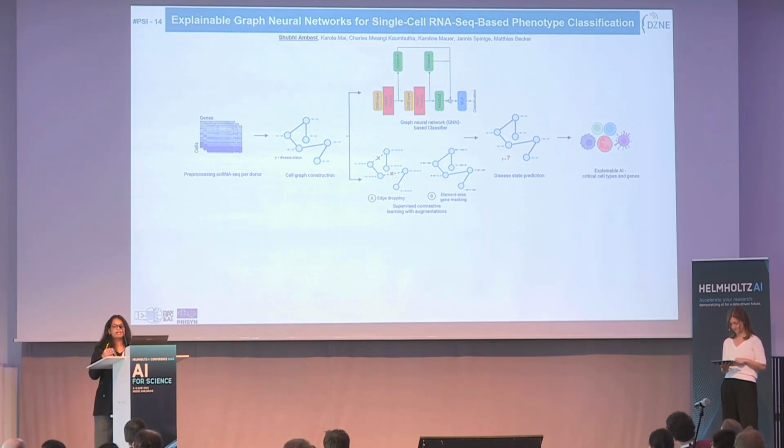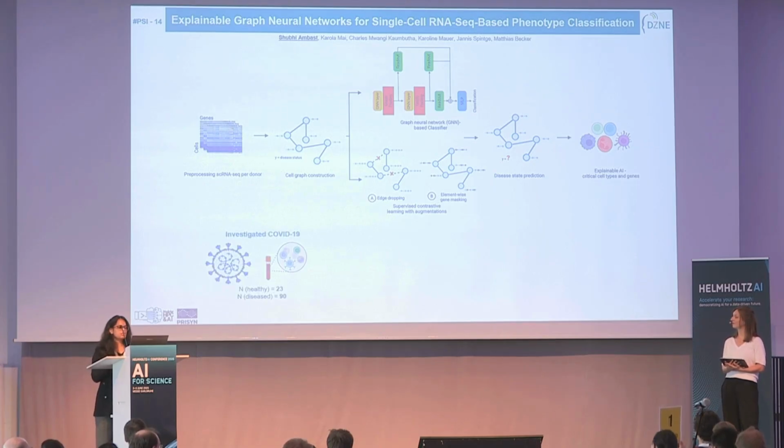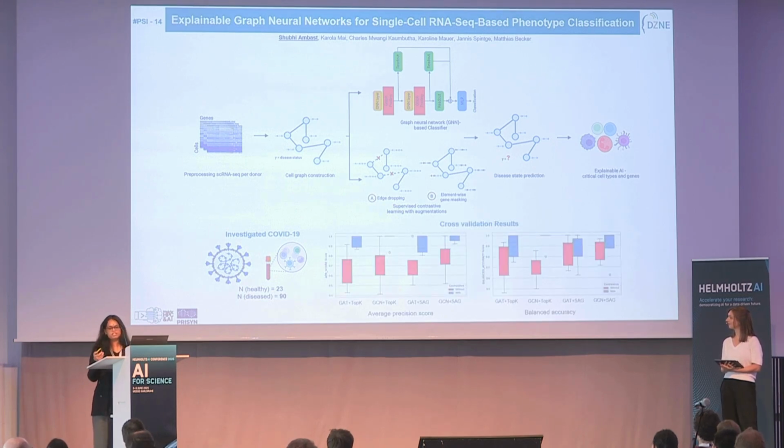And further, when I have these global graph embeddings, I do a classification. And then finally, we are talking about the black box models. Explainability is the major concern over here. So I have investigated my model on the COVID data set from PBMCs, and I have a few results over here, which show that contrastive learning worked well for my task.